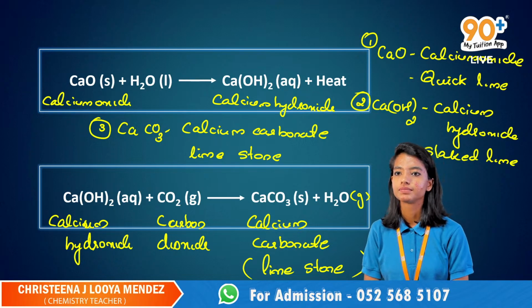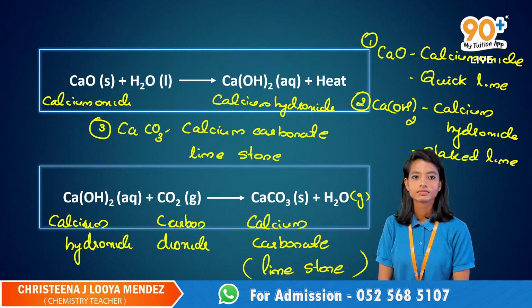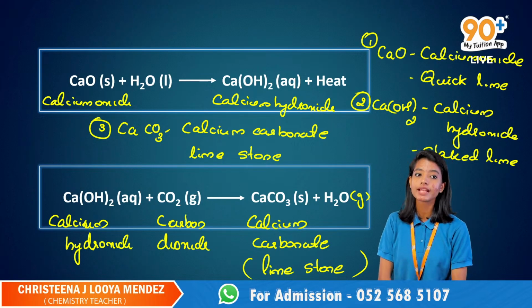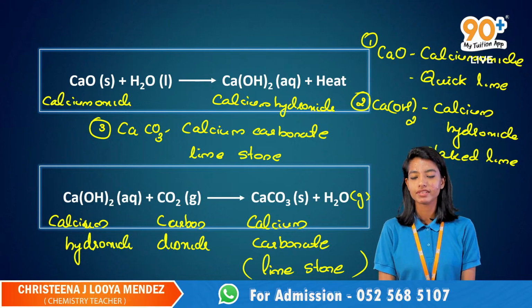Is limestone formed from calcium hydroxide and carbon dioxide? Yes, calcium carbonate, or the limestone, is produced from calcium hydroxide and carbon dioxide, definitely.